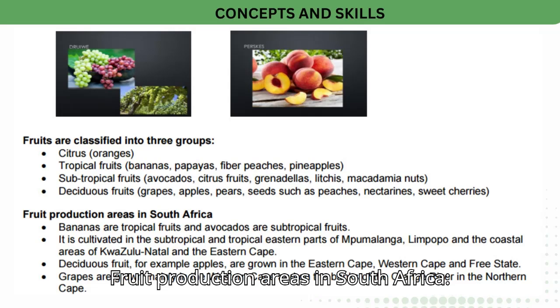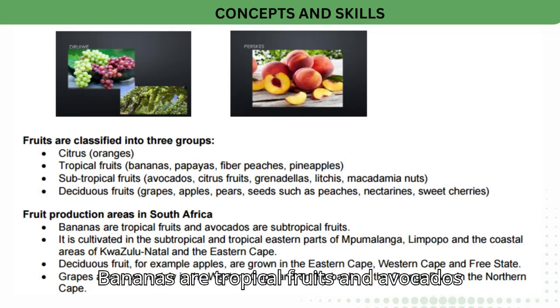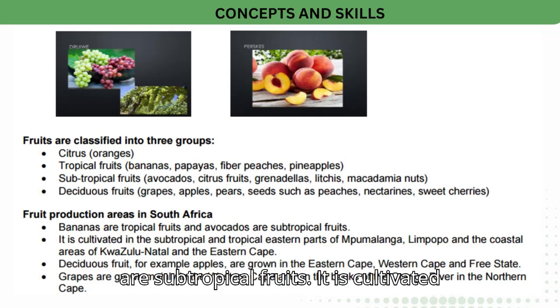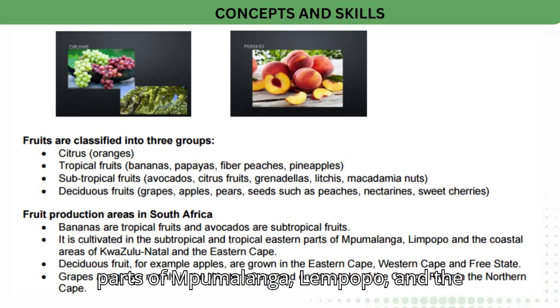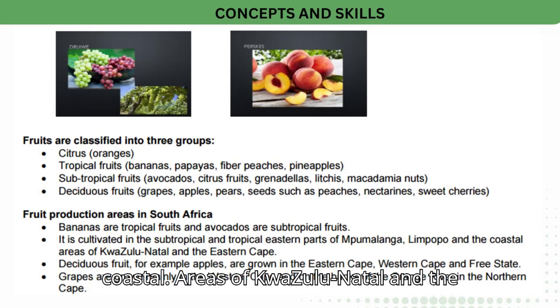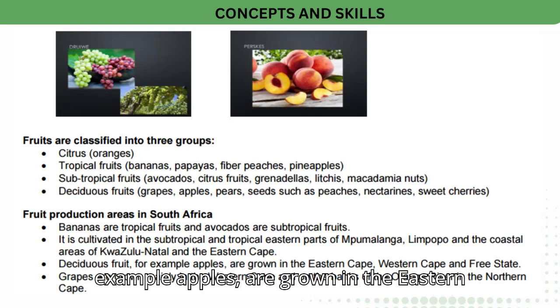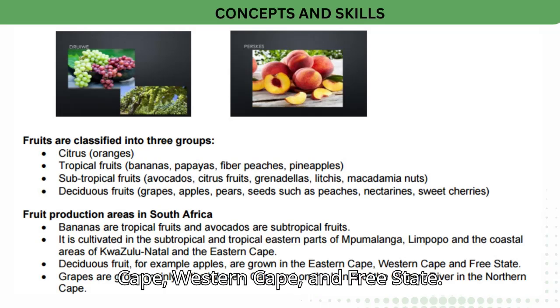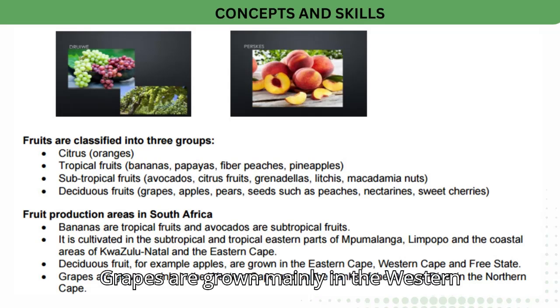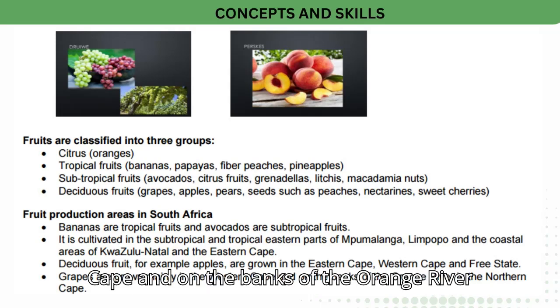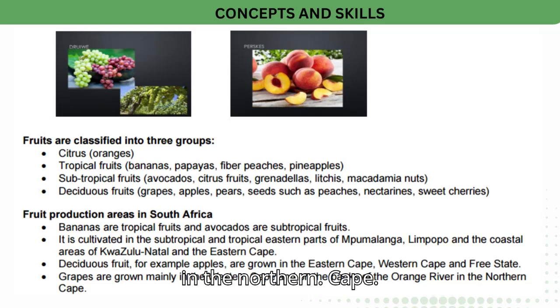Fruit production areas in South Africa. Bananas are tropical fruits and avocados are subtropical fruits. It is cultivated in the subtropical and tropical eastern parts of Mpumalanga, Limpopo and the coastal areas of KwaZulu-Natal and the Eastern Cape. Deciduous fruit, for example apples, are grown in the Eastern Cape, Western Cape and Free State. Grapes are grown mainly in the Western Cape and on the banks of the Orange River in the Northern Cape.